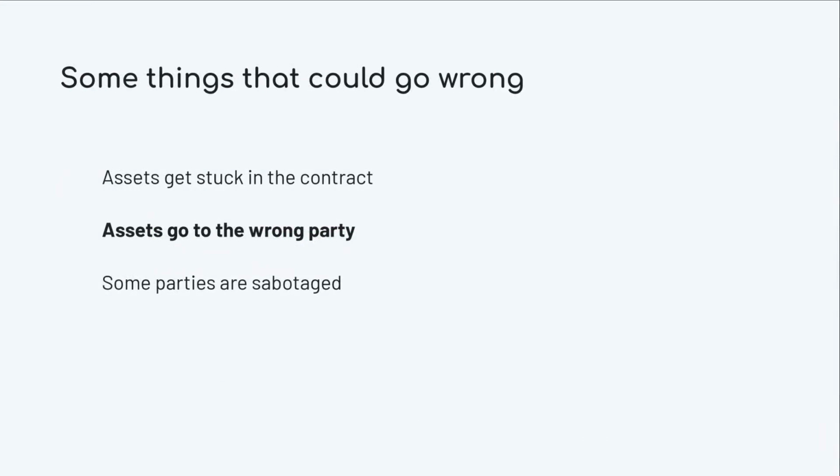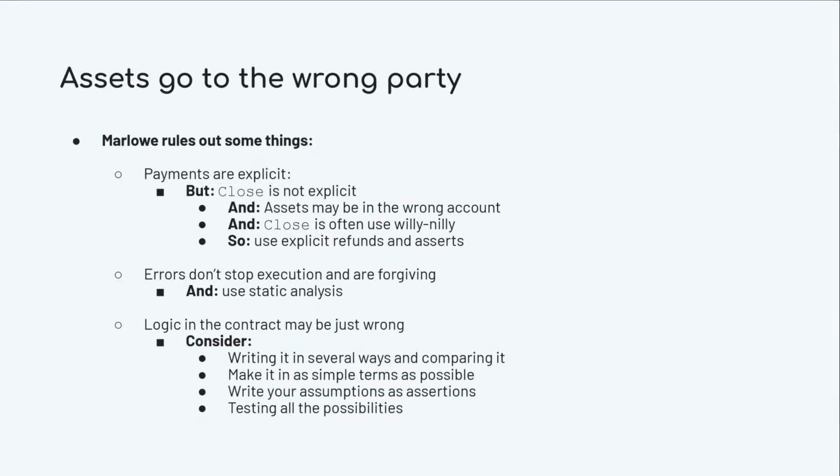Something arguably less bad, instead of assets getting stuck in the contract, is that assets go to the wrong party. But at least in this case, assets are not necessarily lost forever, because if the party collaborates, you could still get them back. Again, Marlowe does some things to make it harder to some extent. For example, payments are explicit. You have a pay function which says how much is going to be paid to whom, and through static analysis you can make sure that this is possible.